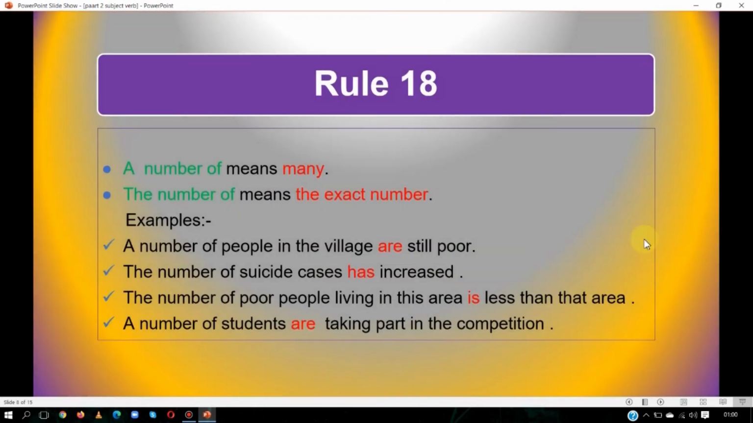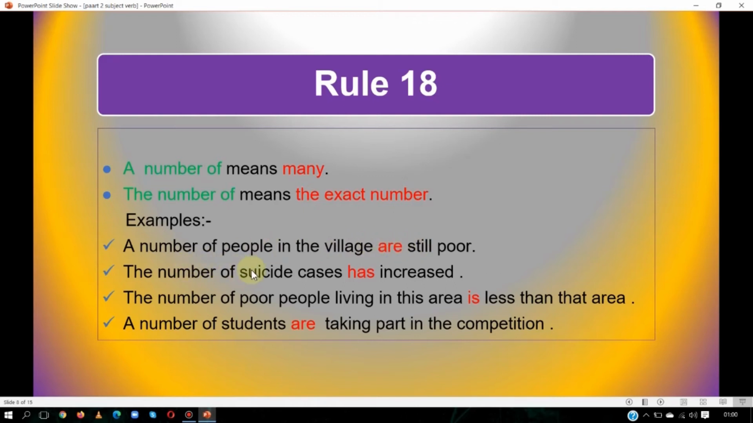Rule number 18. A number of means many. When we use a number of, it means many. We are talking about many. And when we use the number of, it means the exact number. See the example. A number of people in the village are still poor. A number of means many people in the village are still poor. So with many, you know very well, we use are.